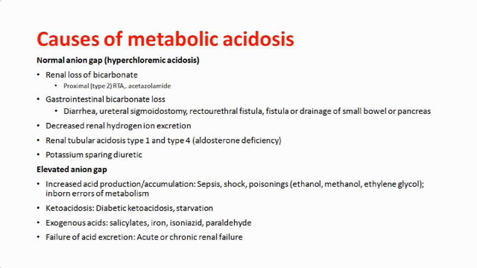But you should remember what the causes of normal anion gap acidosis and what the causes of elevated anion gap metabolic acidosis are. Okay. If you don't remember, I will tell you a mnemonic when we discuss ABG. There is a mnemonic to remember this. So, normal anion gap acidosis and elevated anion gap acidosis, these are the causes.